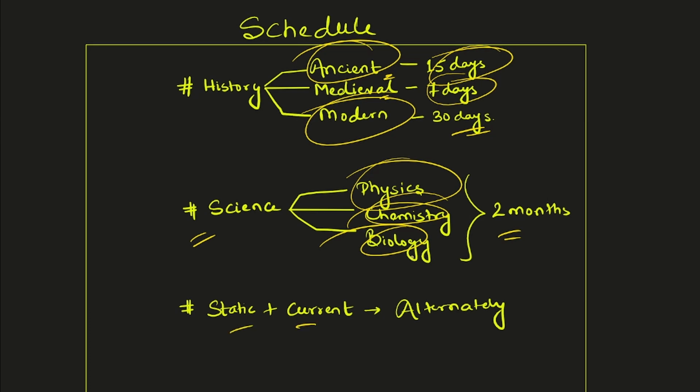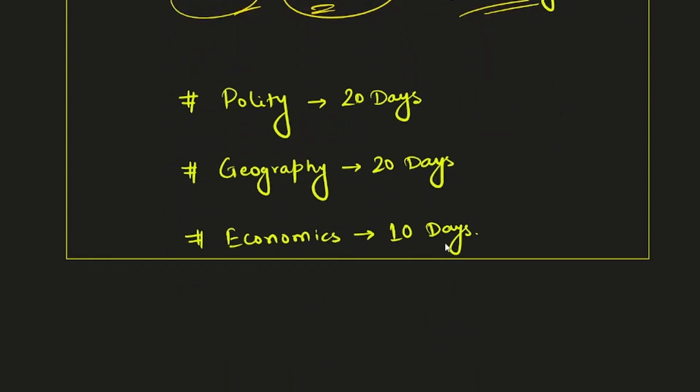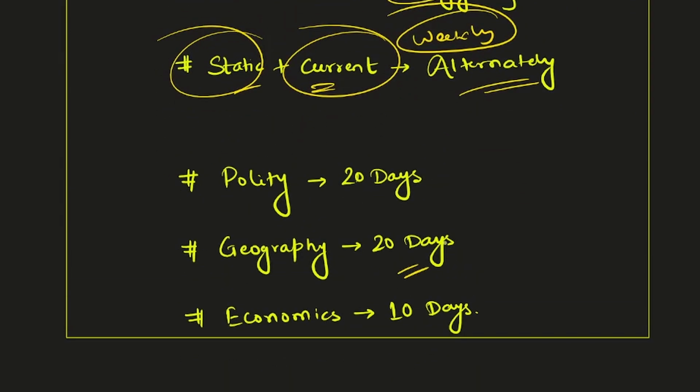Then static plus current affairs, you have to do on alternate days, so that you can do static GK one day, and the other day you can do current affairs. Current affairs daily you are not supposed to do; you have to do weekly current affairs. Buy that monthly magazine and do weekly current affairs, or if you are following our channel, you can watch those weekly videos. Polity should take roughly 20 days, geography roughly 20 days, and economics roughly 10 days. So this is a very rough estimate of how much time each subject should take. You should divide your time accordingly.